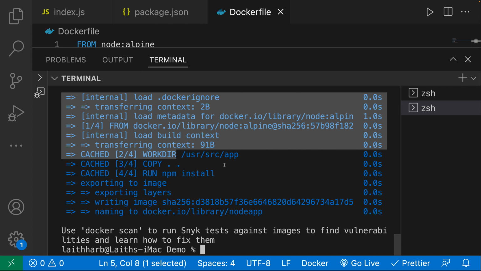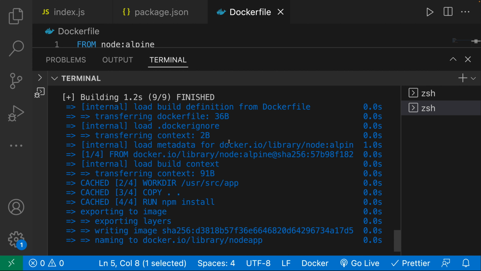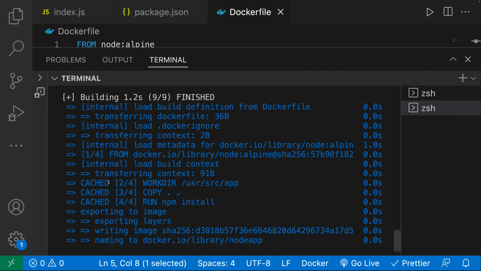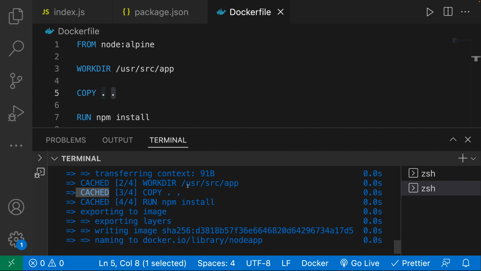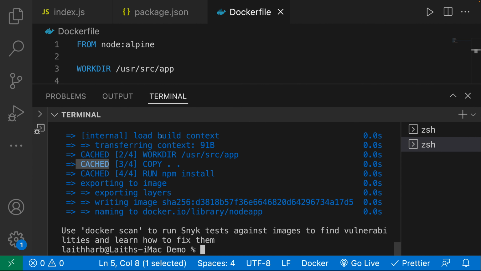Everything is going well. Now for you, it might take significantly longer, and that's because I actually ran this before, and Docker uses some cool caching that I'll talk about a little bit later. But if this takes a little bit longer, do not worry, just wait. Now we want to see if we actually ended up building our image. So let me go ahead and clear this.